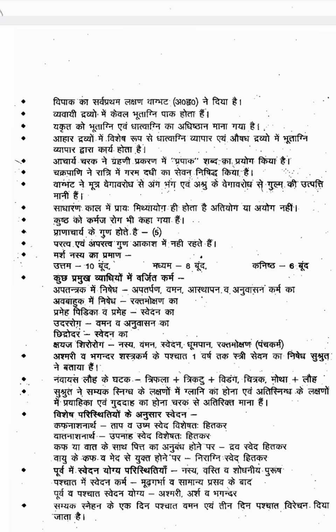Then साधारण काल में प्रायः मिथ्या योग ही होता है, अतियोग या अयोग नहीं. Like atiyoga, ayoga, mithya yoga of kala, artha, karma, such classifications are there based on the disorders. So just understand, in sadharana kala mithya yoga only happens; ayoga and atiyoga of the dravyas will not happen in sadharana kala.